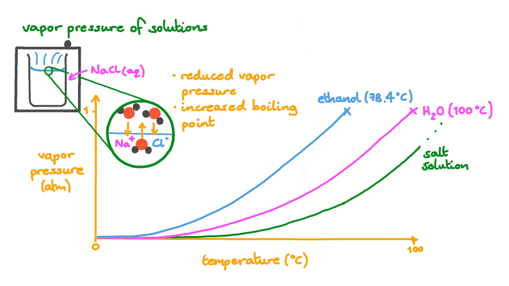And the graph of the vapor pressure against temperature will look something like this. We can think of the sodium ions and chloride ions as reducing the surface area available for water to evaporate, slowing the rate of evaporation. This reduction in the vapor pressure of a solution relative to the pure solvent is an example of what we call a colligative property. The reduction of the vapor pressure is mostly dependent on the number of dissolved particles and not on the identity of the particles. What's also interesting is that adding salt to water reduces its melting point as well as increasing its boiling point.